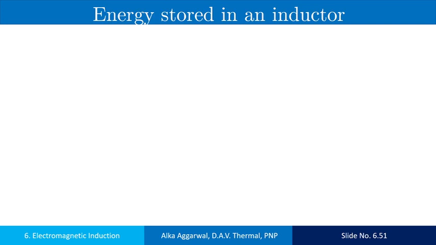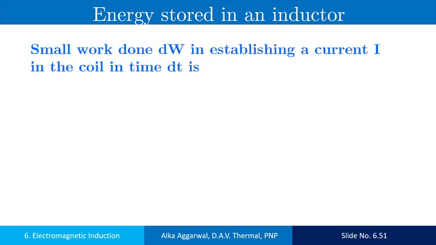Now the energy stored in an inductor. A small work is done in establishing the current in the coil in time dt.